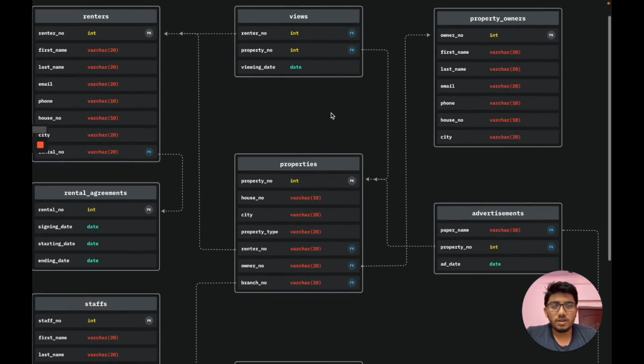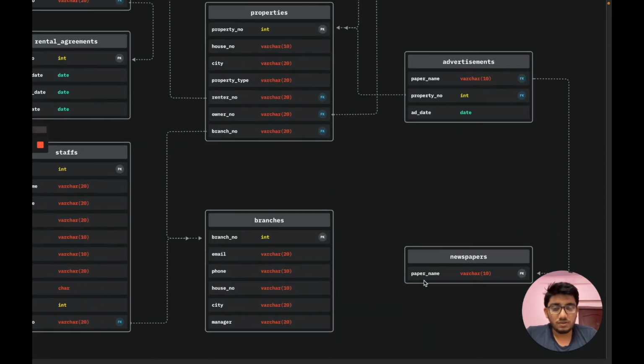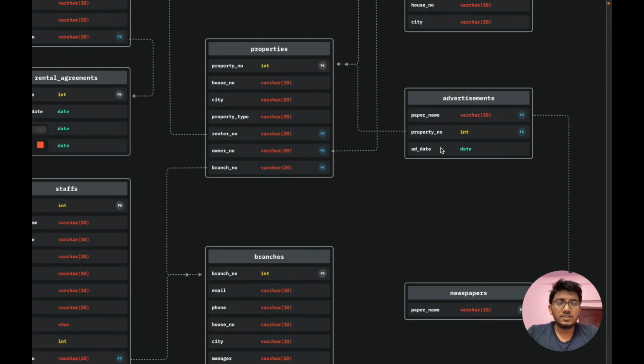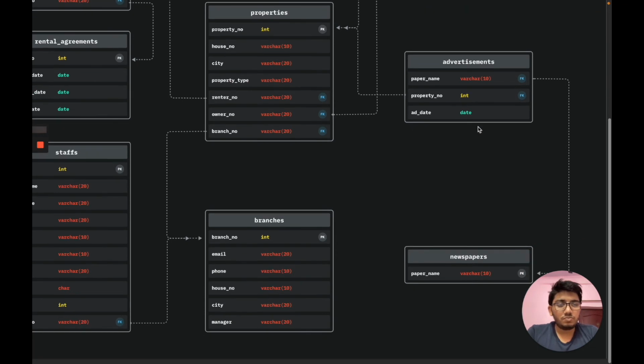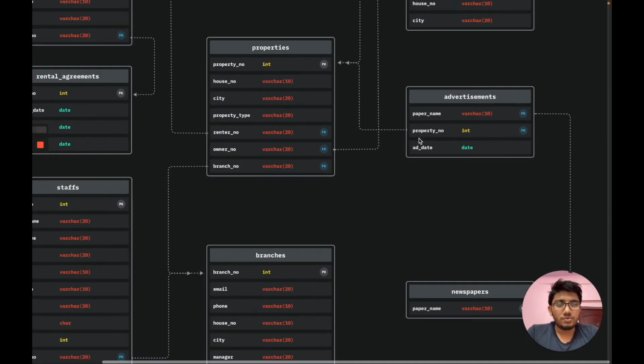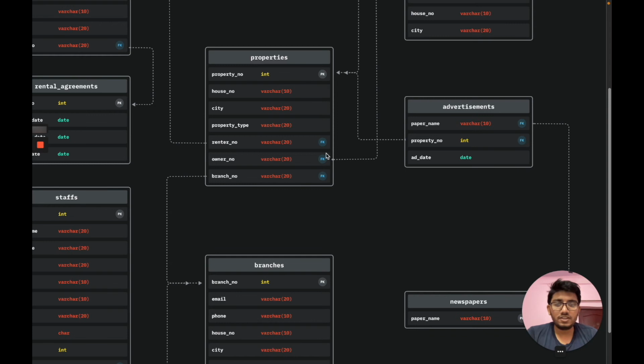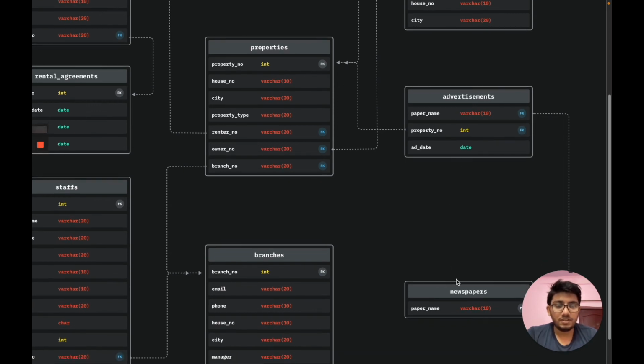Now we'll talk about another entity, which is newspaper. Newspaper has only one attribute, paper name, as a primary key. Now we'll discuss the advertisements entity, which has paper name as a foreign key, taking reference from the newspapers entity. Then we have property number acting as a foreign key, taking reference from the property entity. Then we have add date. This is a many-to-many relationship, since a property can be placed as an ad in a newspaper.